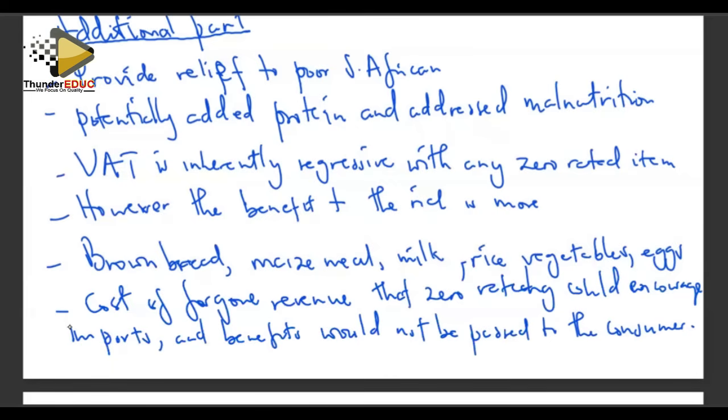People might decide not to buy from the local market and then decide to buy from the import market, and hence the benefit that they were supposed to reap from the reduced price is not going to be realized by the customers for whom they were supposed to be the beneficiaries of the tax-exempt issue, which was planned by the government to try and lessen the burden on their expenditure pattern and also to try and raise their level of disposable income. Right. So basically, that's the picture of what we're supposed to address.